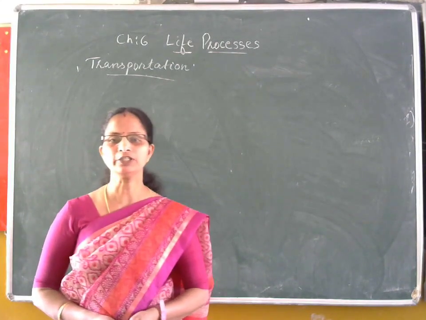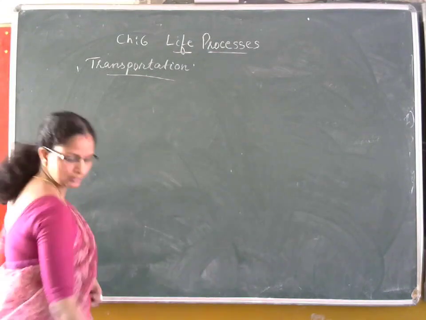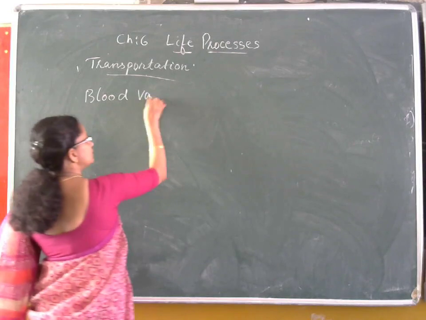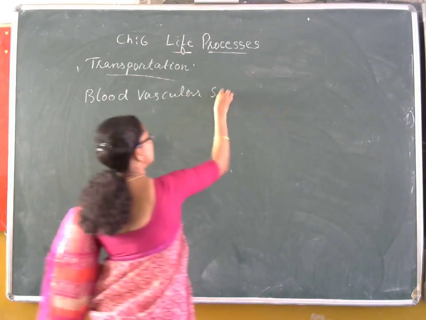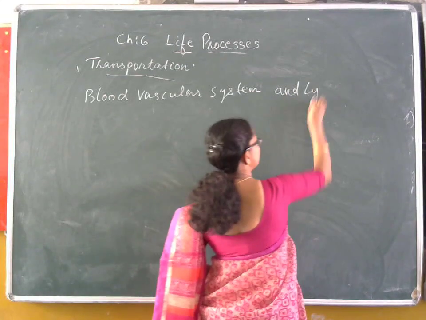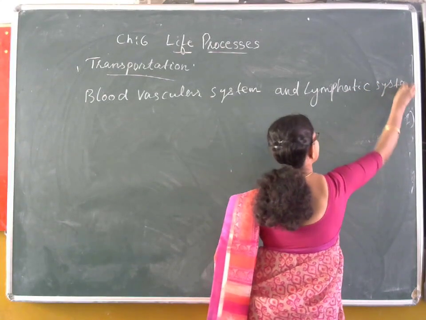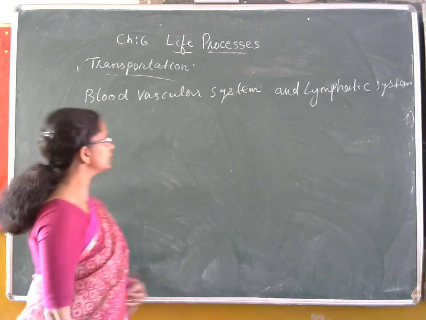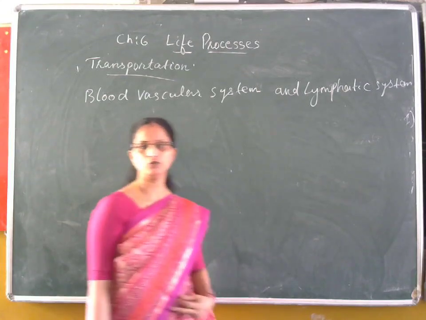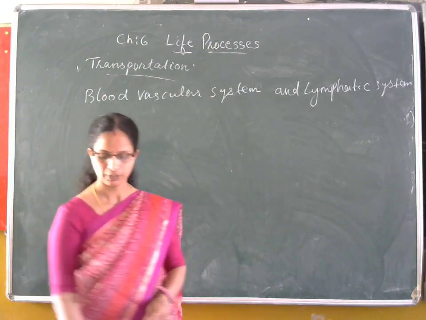In human beings, the transportation of substances is completed in two systems, that are blood vascular system and lymphatic system. Blood vascular system consists of blood and the other organs, and the lymphatic system consists of lymph, through which the various substances are transported all over the human body.